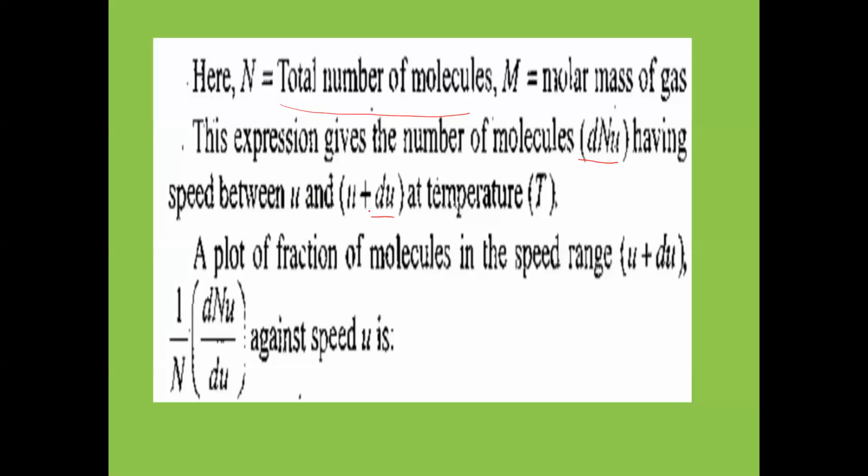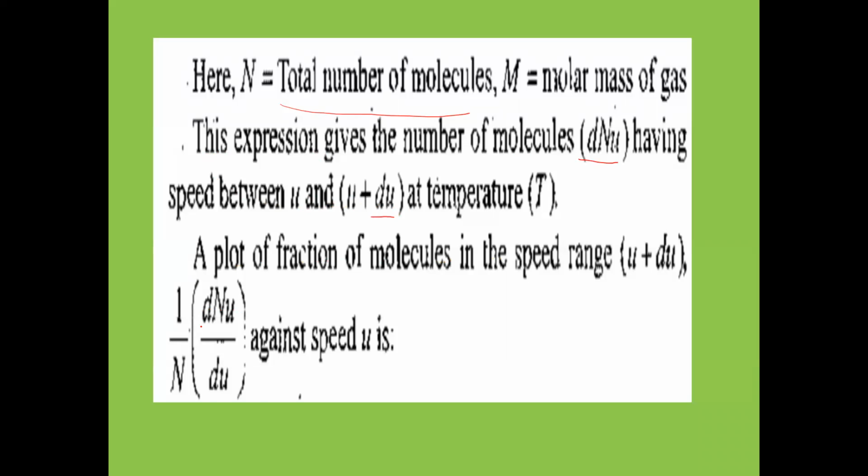So the expression gives the number of molecules dN_u having speed between u and u plus du at the given temperature T. A plot, or graph, of the fraction of molecules in the speed range u plus du.